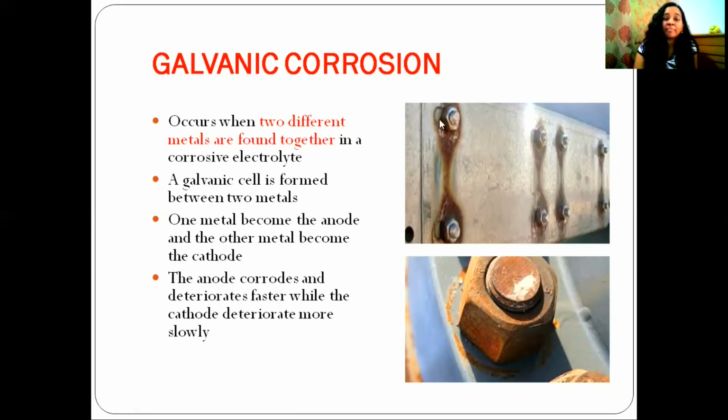When two different metals are found together in a corrosive electrolyte, then a galvanic cell is formed between these two metals. One metal becomes the anode and the other metal becomes the cathode. The anode corrodes and deteriorates faster as compared to the cathode. So this is galvanic corrosion.